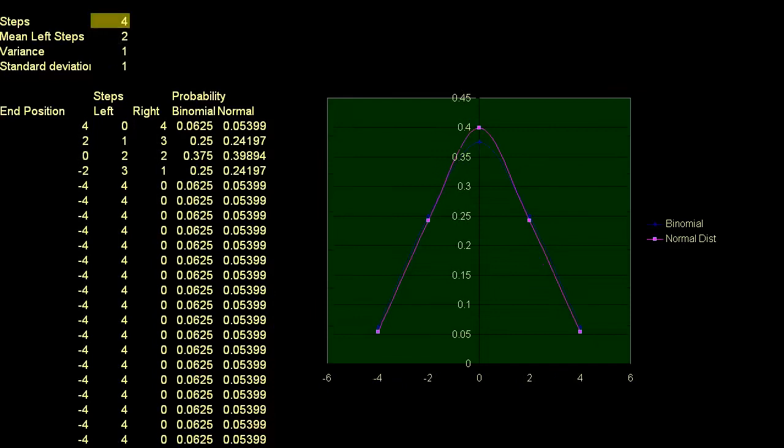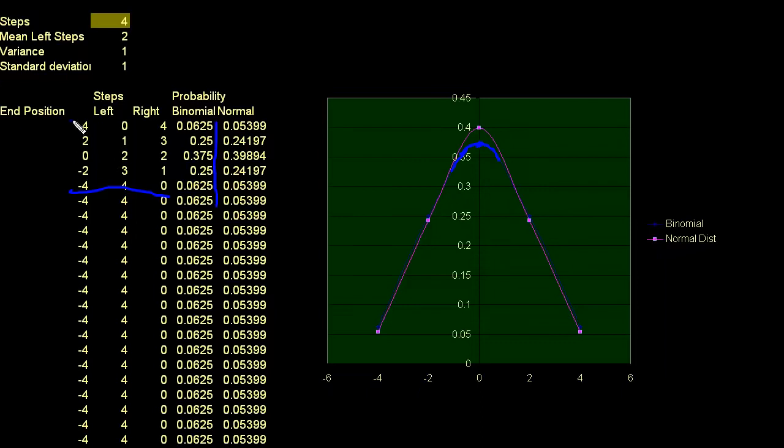Let me get my screen drawer on. So let me draw this. Yeah, the blue curve is right around there, right? So this is the binomial. There's only a few points here, right? The points only go up to here. This is if I take 0 steps left, 1 step left, 2 steps left, 3 steps left, 4 steps left, and then I plot it, and I say what's the probability using the binomial distribution.